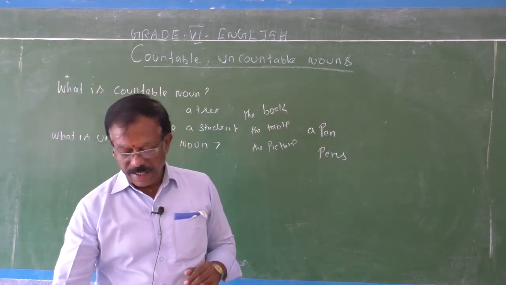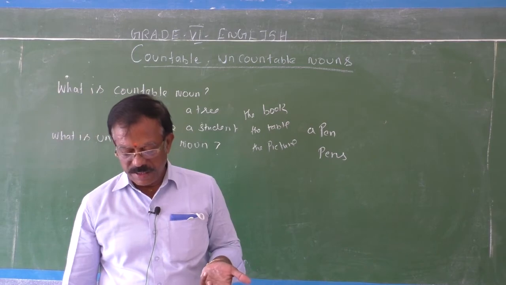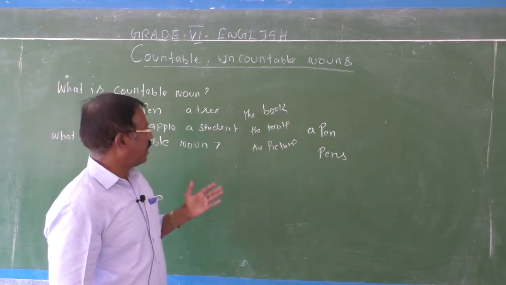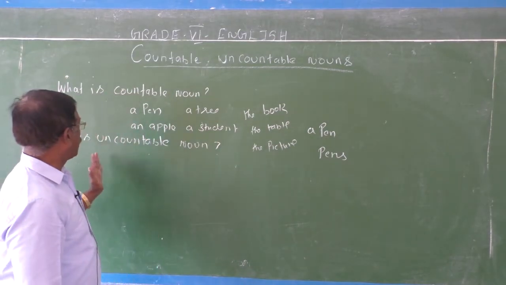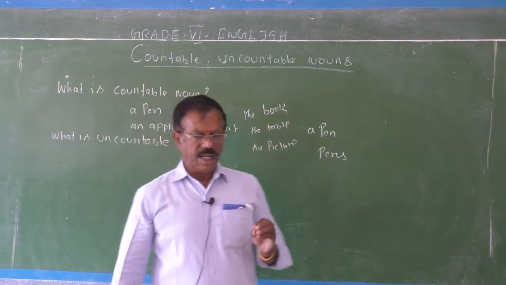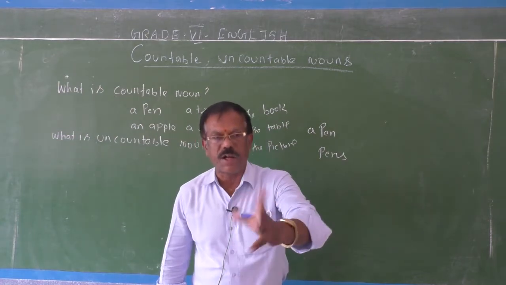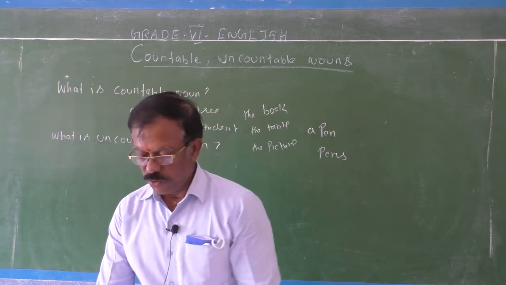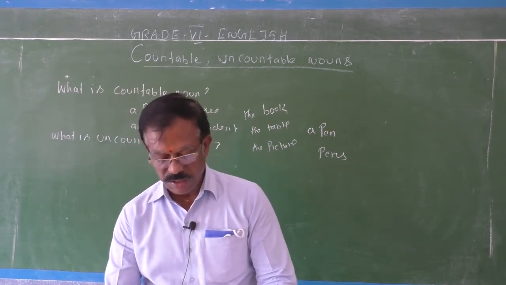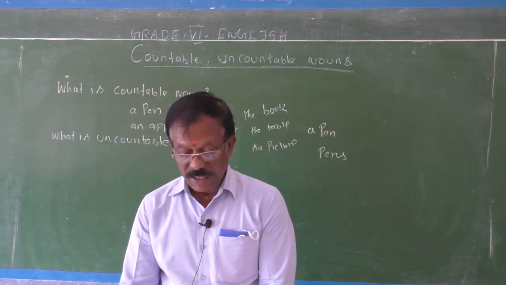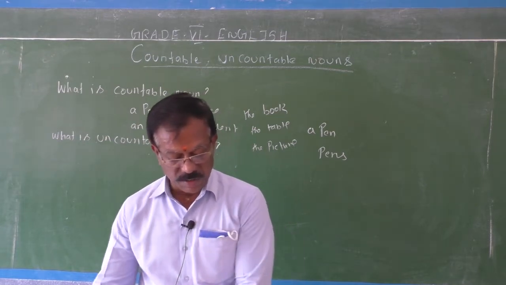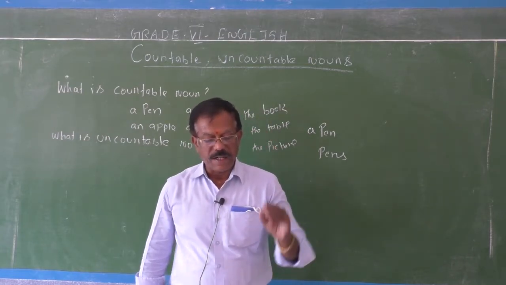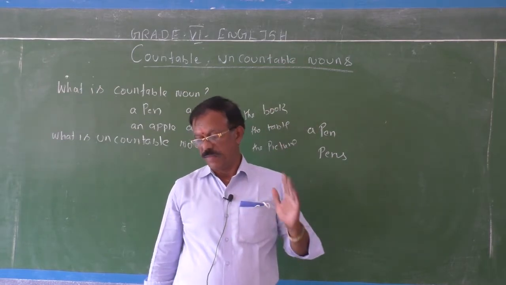I can give you more and more examples for countable nouns as well as uncountable nouns. Next, let me explain what an uncountable noun is. An uncountable noun is a noun that cannot be counted. So you can't count uncountable nouns. Therefore, they are called uncountable nouns.